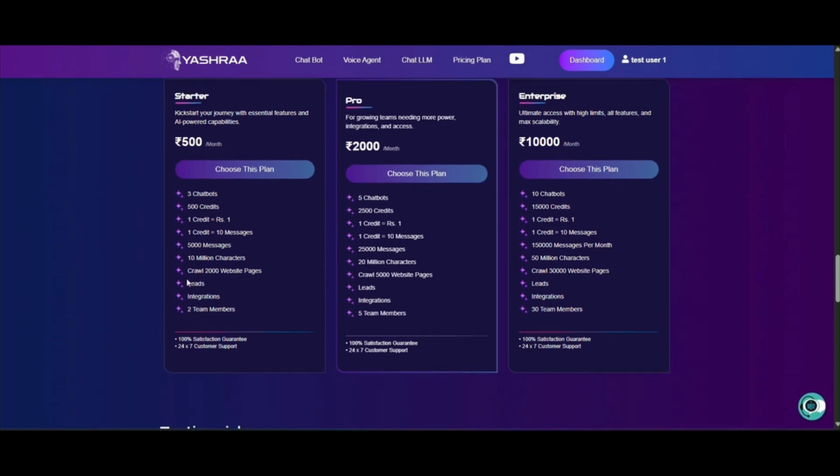Now the next limit is the crawl limit, which is 2,000 website pages for the Starter plan. So what is this crawling limit? You have seen that in our chatbot, you will be able to train your chatbot on website links, like URL addresses and web pages. You will be able to train your chatbot on those links.